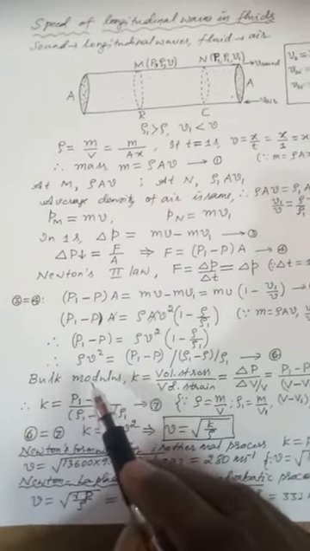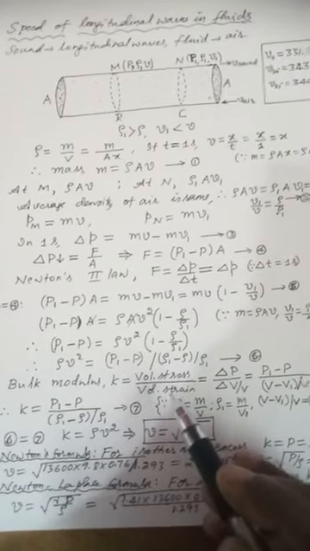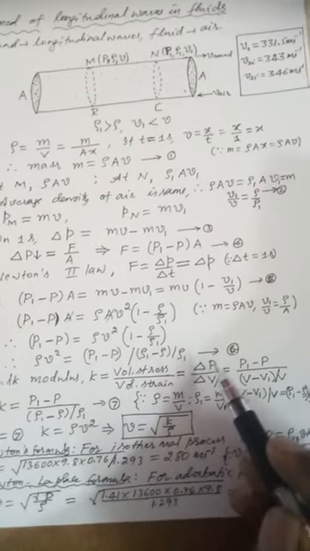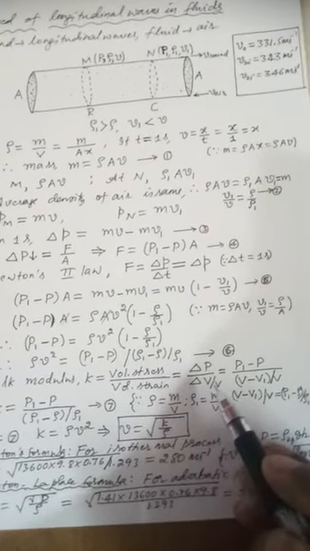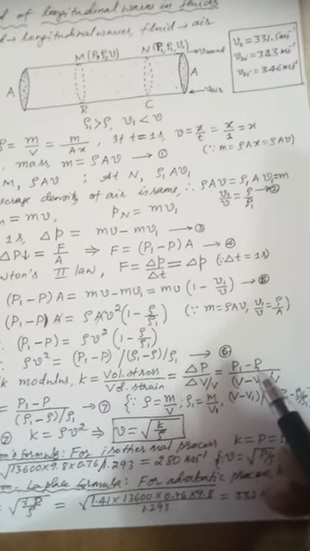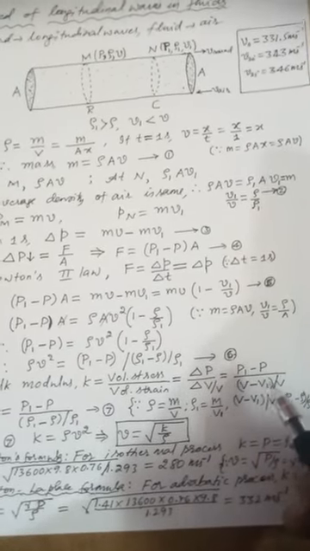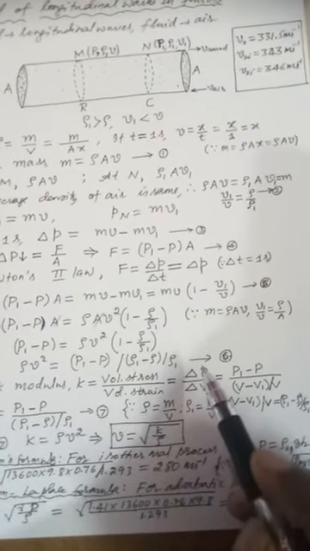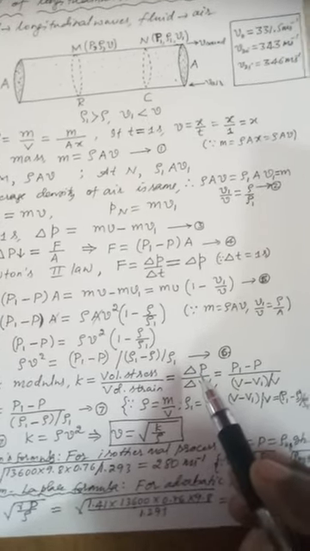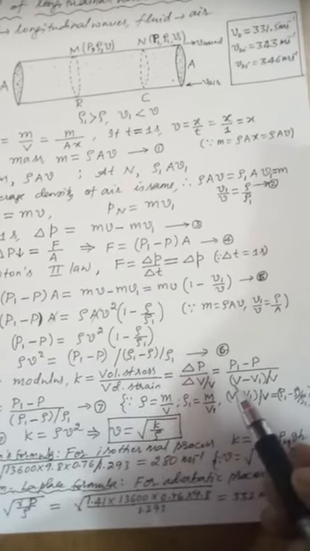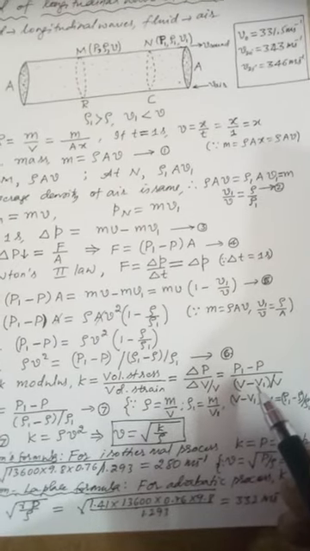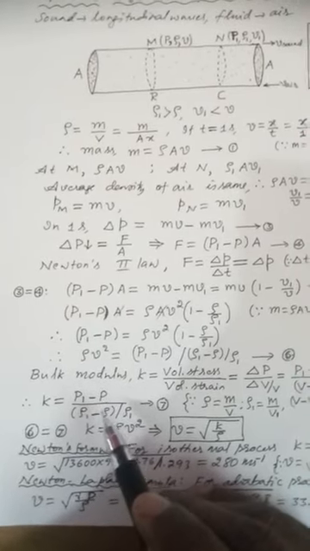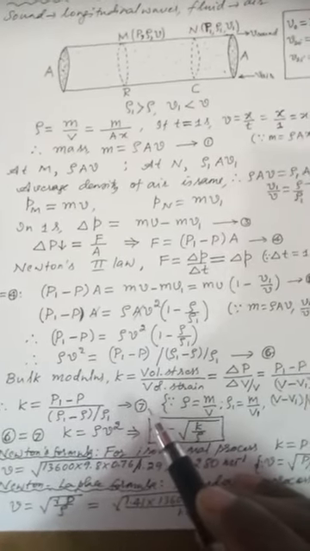Now we shall consider bulk modulus, which is defined as the ratio of volume stress to volume strain. Volume stress is the excess pressure, and volume strain is change in volume divided by original volume. This is equal to (P1 minus P) divided by ((V minus V1) divided by V). Why? Because stress is force by area, which is pressure, here the excess pressure, and change in volume is final volume minus initial volume. Now bulk modulus is rewritten as (P1 minus P) divided by ((rho1 minus rho) divided by rho1). Call it equation number 7.